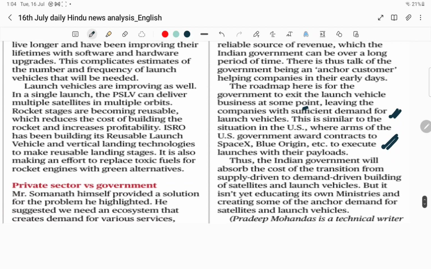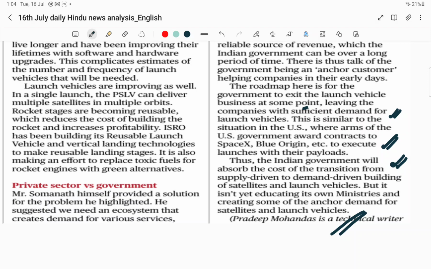Therefore, the Indian government will have to absorb the cost of transition from supply-driven to demand-driven building of satellites and launch vehicles. But it is not yet educating its own ministries and creating some of the anchor demand for satellites and launch vehicles. So the author is saying that instead of the government looking for customers for the launch vehicle business, it should itself become a customer to the private players and support them, so that definitely down the line the demand for launch vehicles will increase.